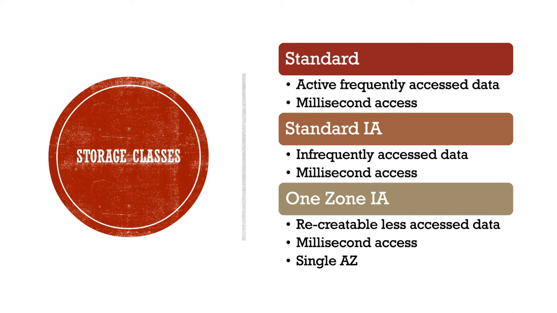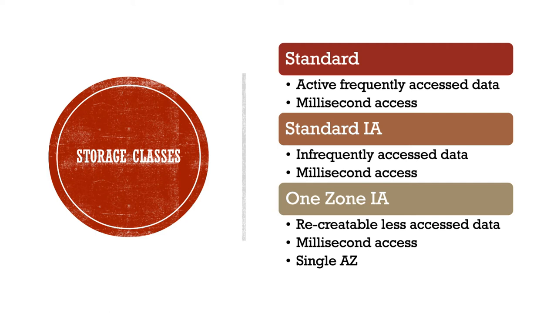The second type of storage class is standard IA, infrequent access. Any data which is infrequently accessed but still we want to have it in milliseconds when I want to access it, that is a candidate for the standard infrequent access storage class. Then there is one more storage class for infrequent access, known as one zone infrequent access, which means that the data would be stored in a single availability zone. You will get millisecond access, but you will have data in a single AZ, and usually the data which is not that critical or which is recreatable and less accessed would go into one zone IA.